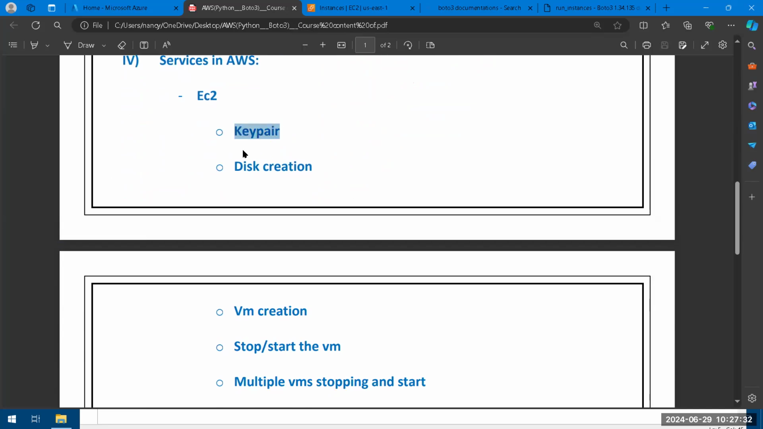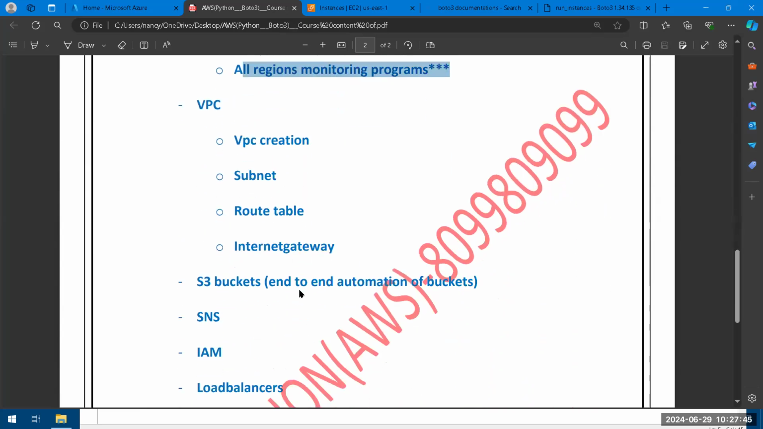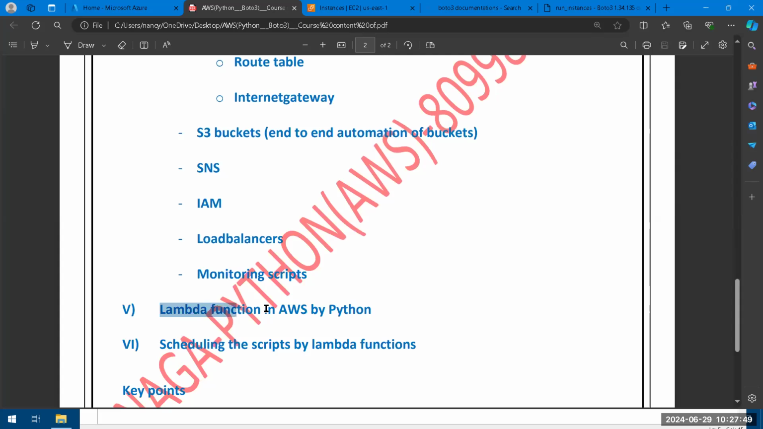or I can explain any type of option to you. In EC2, I just wrote how to create the disk size, encryption, VM creation, stop the VM, start the VM, multiple VM stopping, then start all region monitoring programs, and VPC level we have. S3, SNS, IAM, load balancer, monitoring script. Especially this one is a Lambda function. In AWS, an inbuilt Lambda function is there.